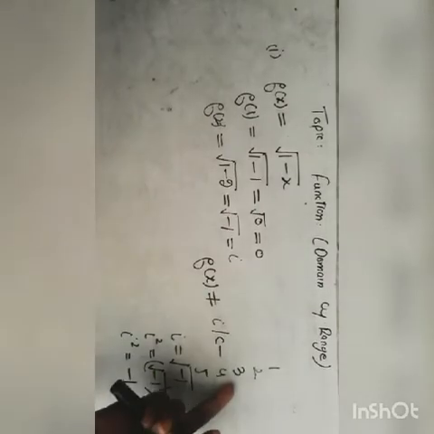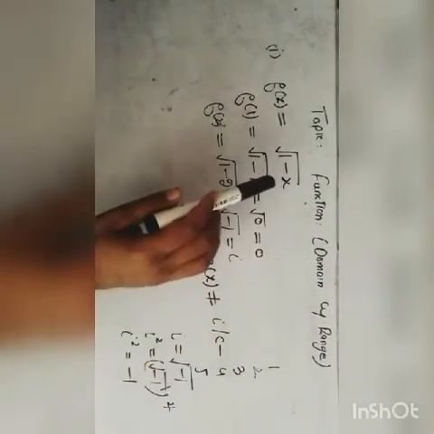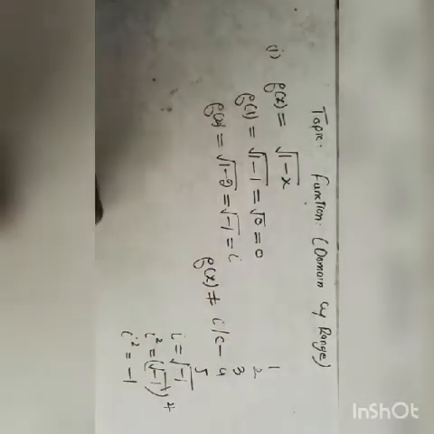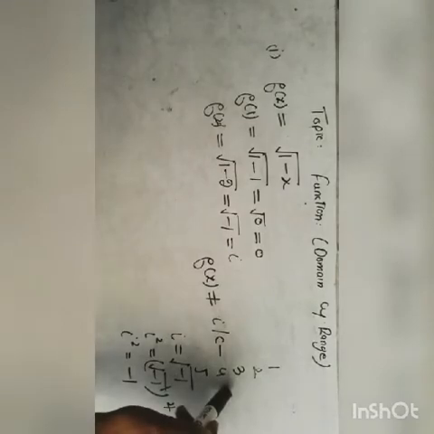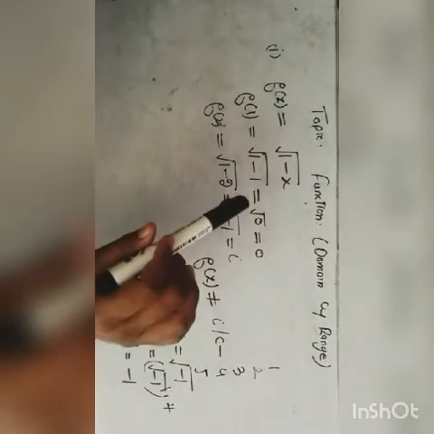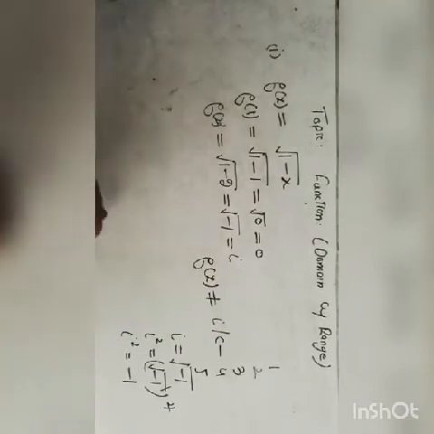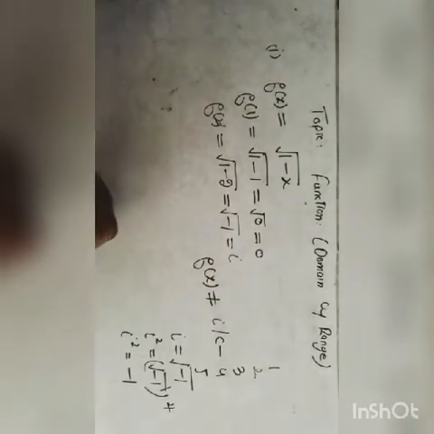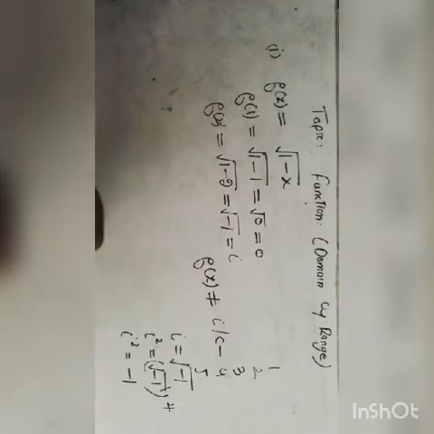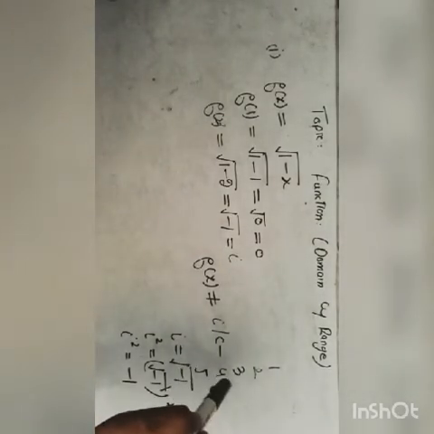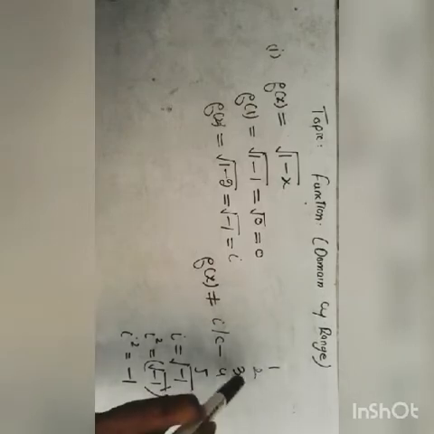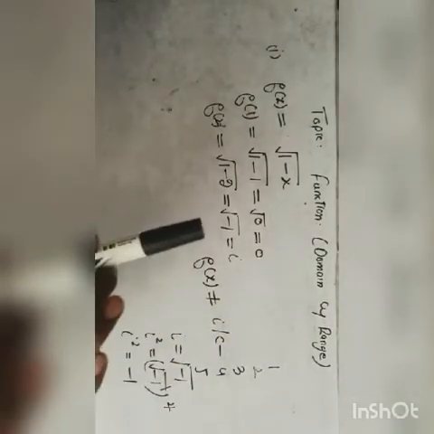When we put the value of x as 3, in the place of x, then we also get a complex number. And when we put x as 4 in this function, then we get the square root of a negative value, which is also a complex number. So it means that from these values only 1 can be put.